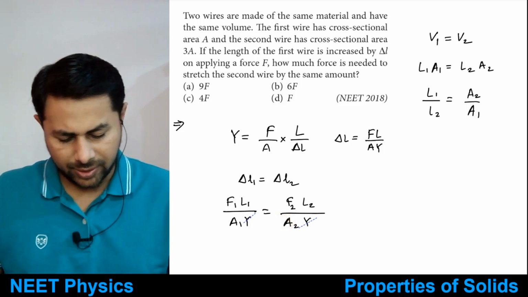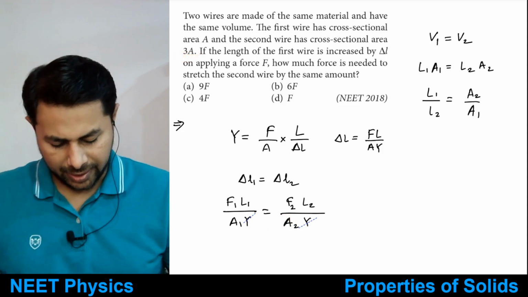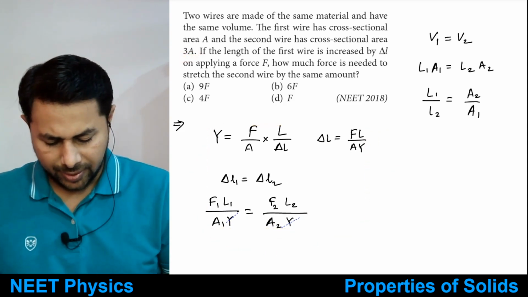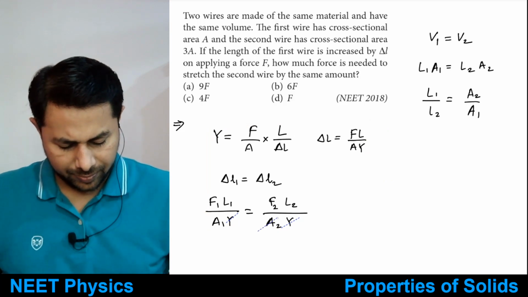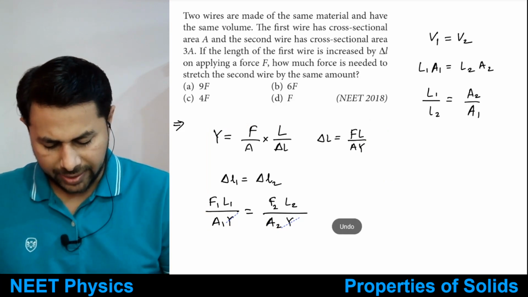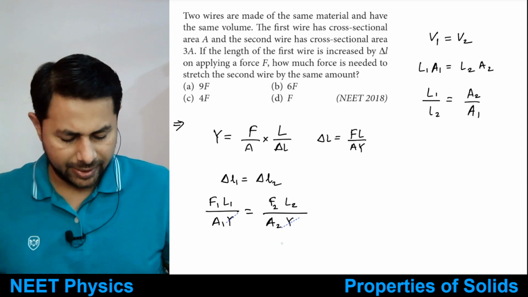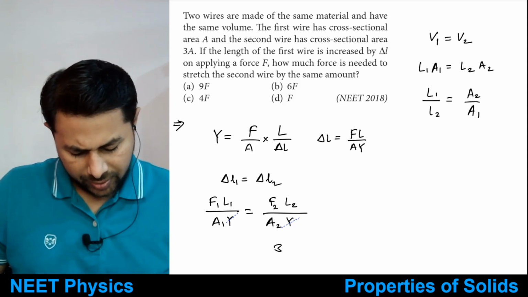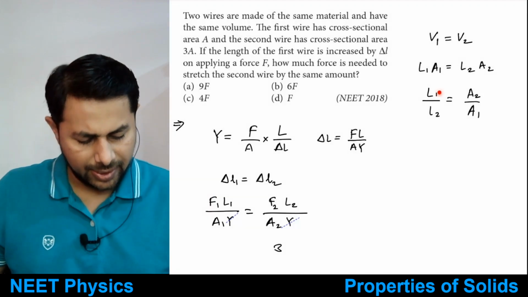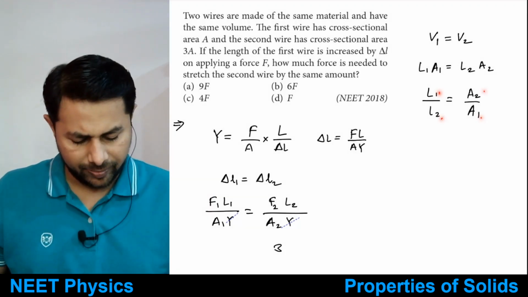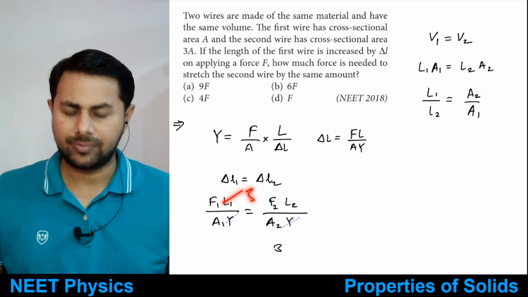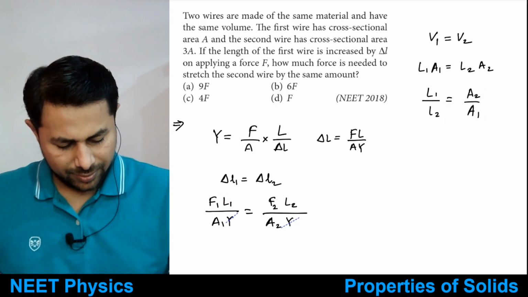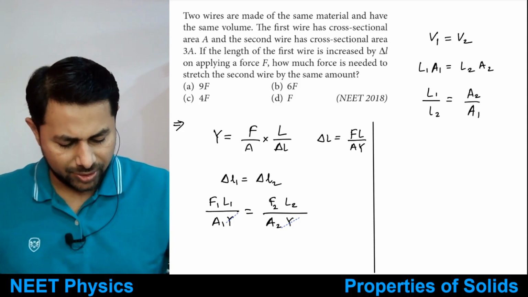A2 is 3 times A1, that's given. L1 is to L2 as A2 is to A1, so you get 3 here. Or shall we take it on the same side so as to avoid the confusion?